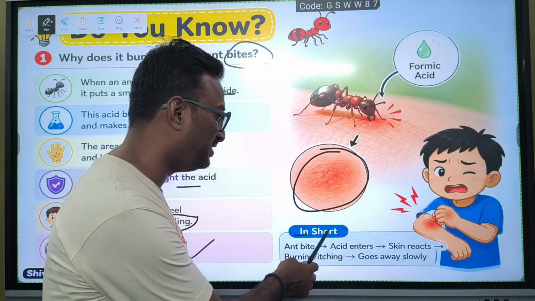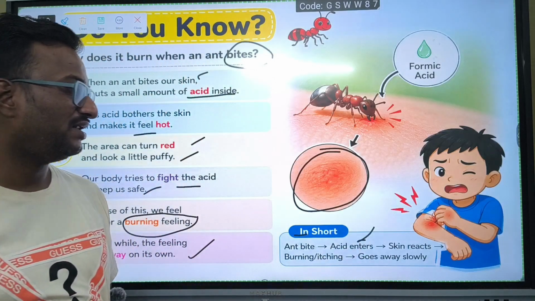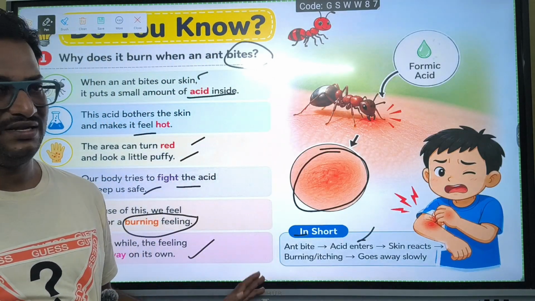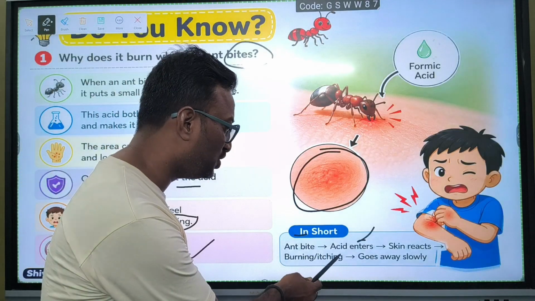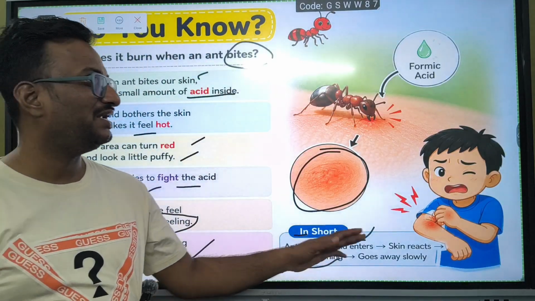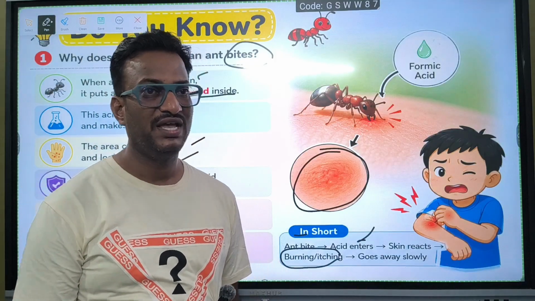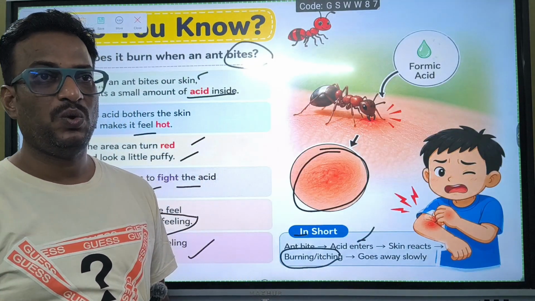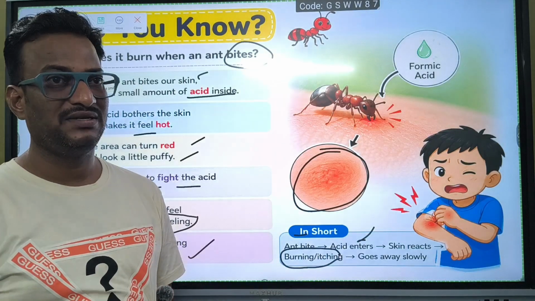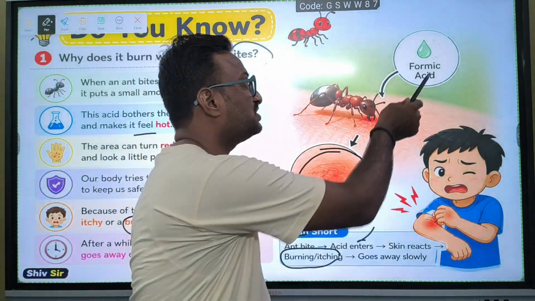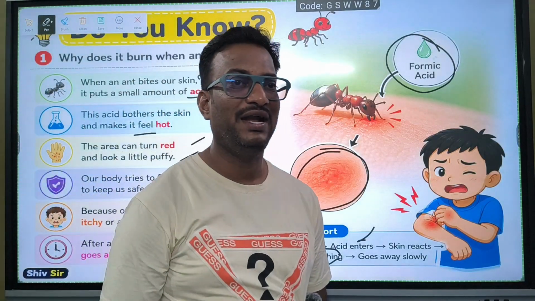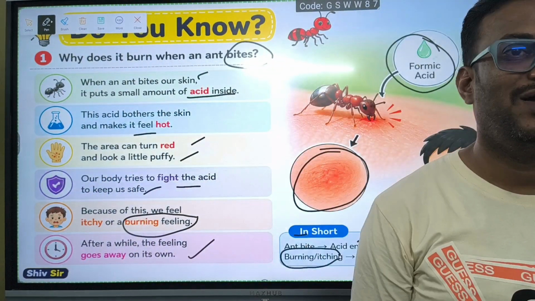When an ant bites, the acid will enter, and the skin reacts with that acid. While reacting you feel itching or burning, and it goes away slowly by itself. The acid that goes inside when an ant bites, we call it formic acid. It releases formic acid inside the body.